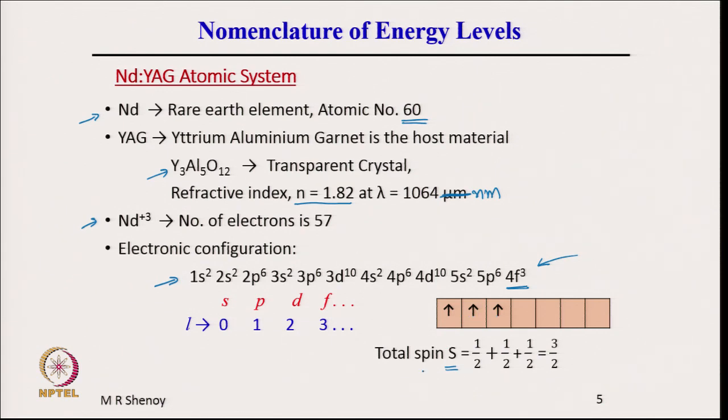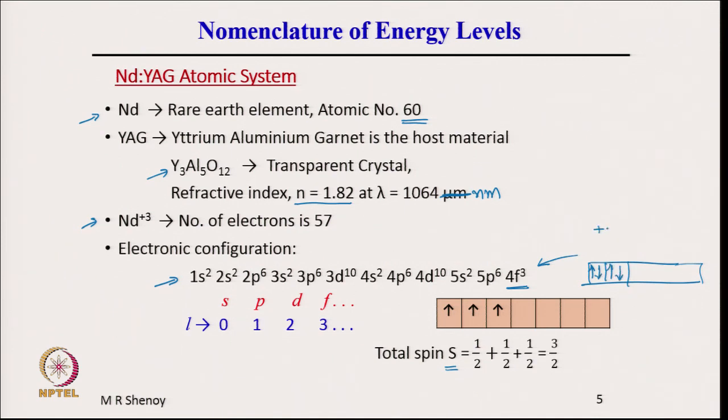This is the outermost f shell, which can take 14 electrons, which means there are 7 slots here, as you are aware. So, the electrons can have up spin, down spin, up spin, down spin.